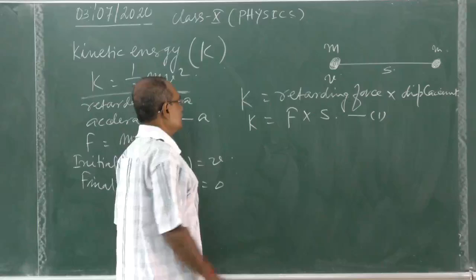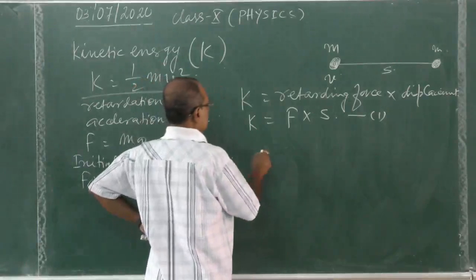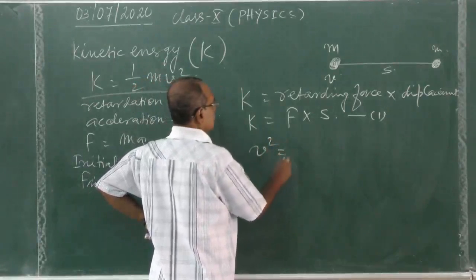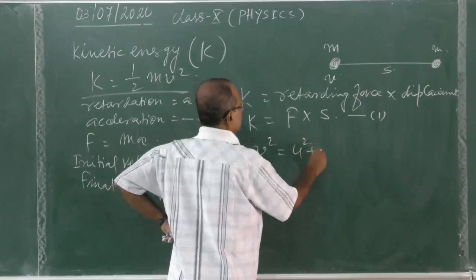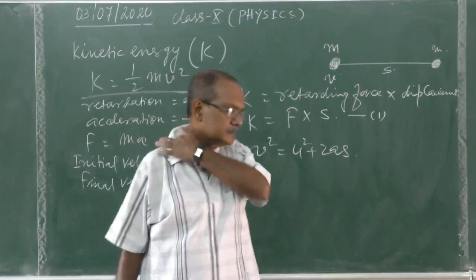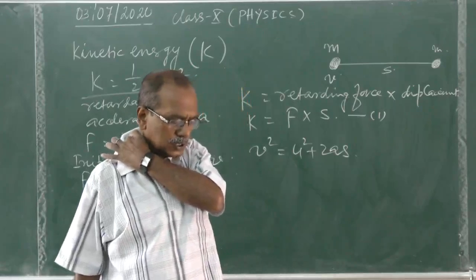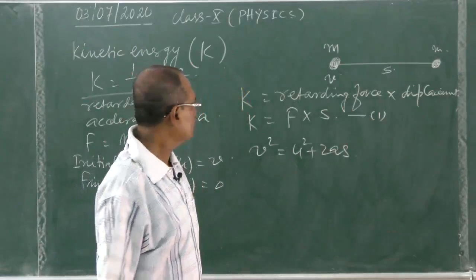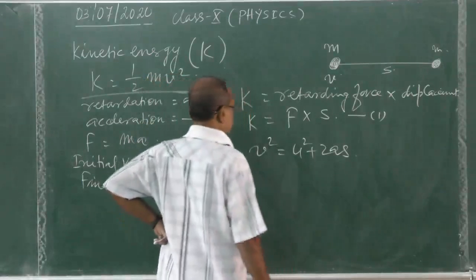Now also we know this formula, V square equal to U square plus 2AS. We know V square equal to U square plus 2AS.